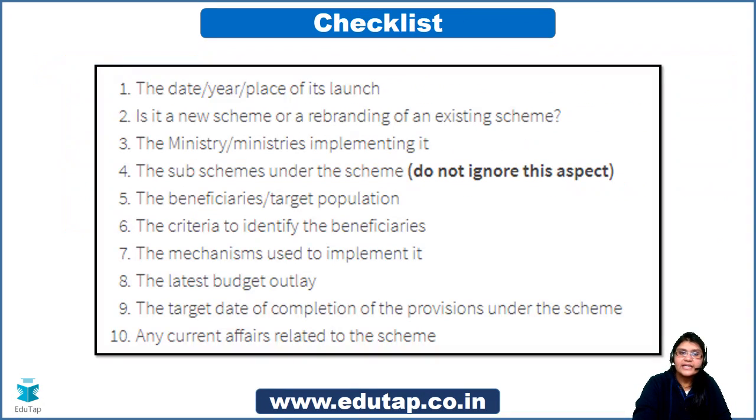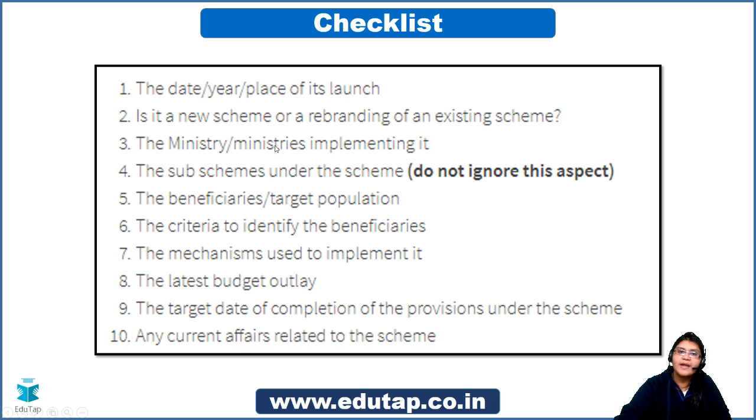Okay guys, I think we are done, and here is the checklist that we have. Did we see the date, year, place of its launch? Yes, we saw it was in 2017. We also saw two other schemes, so we saw 3 launch years basically. New scheme or a rebranding of an existing scheme: we saw the predecessors. We saw Gram Jyoti Yojana, though it is still in place. We also saw the subsuming of Vidyutikaran Yojana under the Deen Dayal Upadhyay Gram Jyoti Yojana, right?